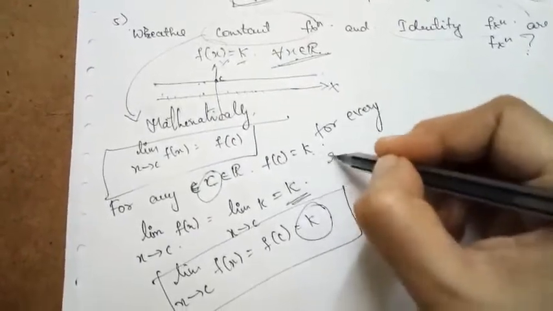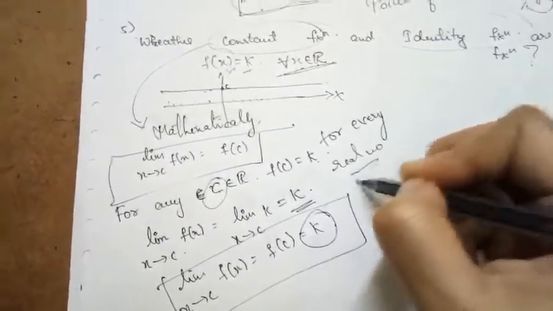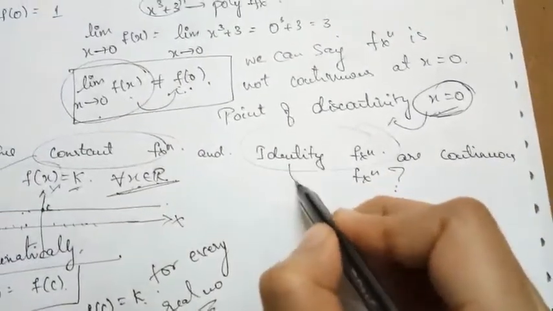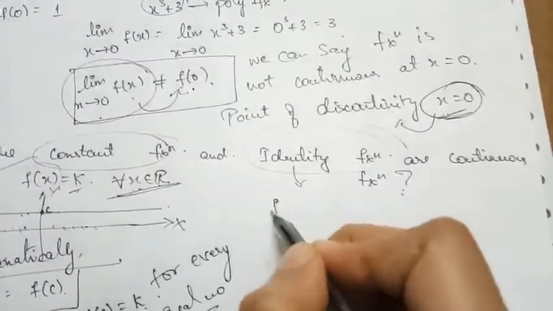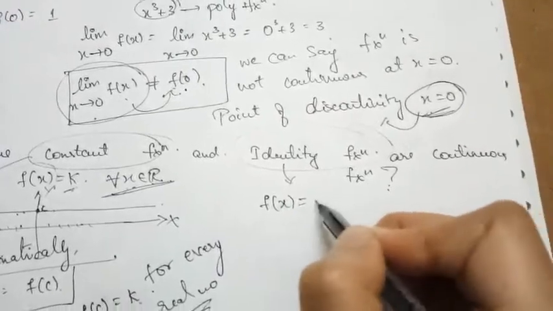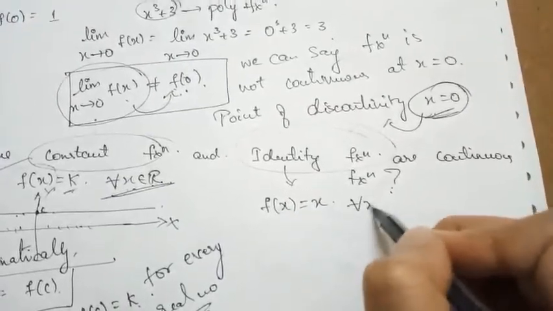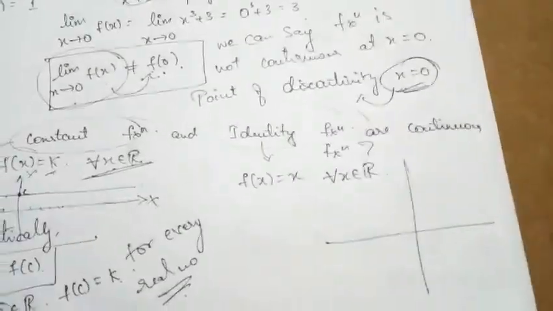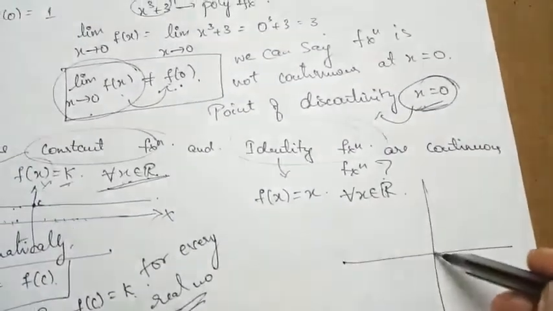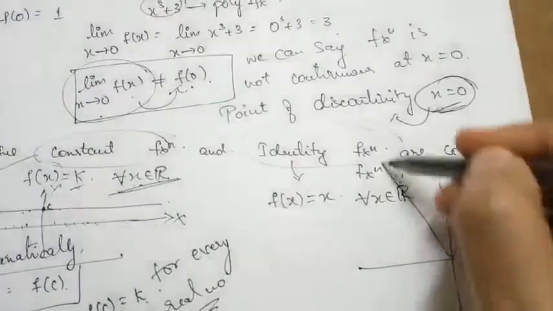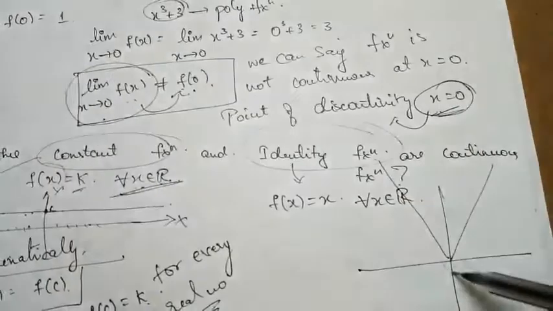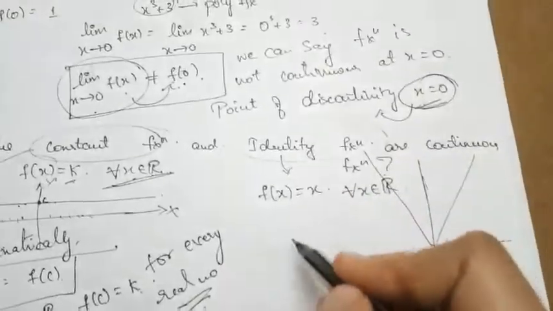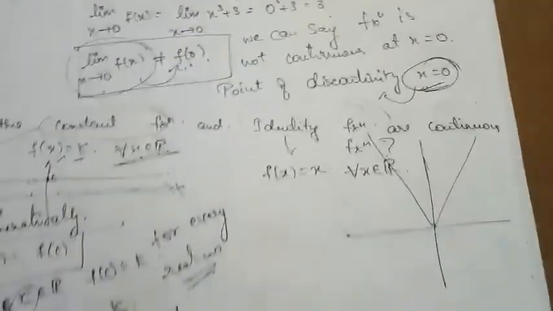Similarly, when it comes to the identity function, the definition of the identity function is f of x is equal to x for all x belonging to the set of real numbers. If I draw the graph of this function, obviously the graph is this one. Clearly, without lifting my pen, I can draw this graph. So by that idea, we can say that the identity function is a continuous function.